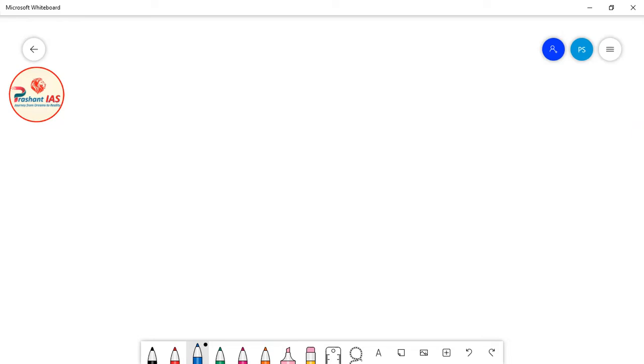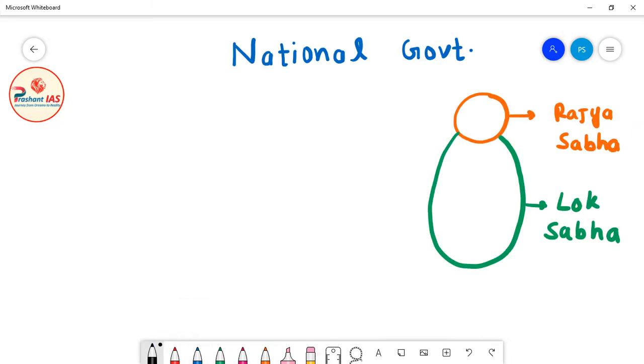So let's begin. Here on the screen you are seeing a diagram. This orange circle is Rajya Sabha and this green circle is Lok Sabha. In the previous classes I have explained many times how the government is formed in India. Government is formed after the Lok Sabha election, and the political party which gets an absolute majority in Lok Sabha, meaning at least 272 or more seats, forms the government.